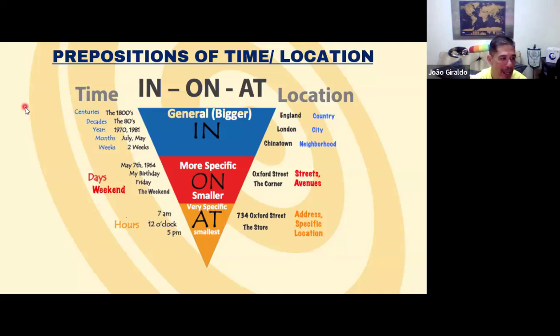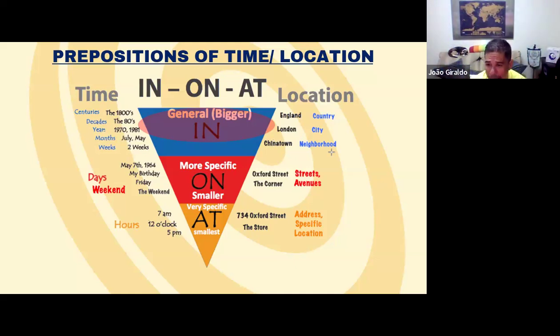So, for example, if you are talking about something very big, very generic, we are going to use in. In terms of time, for example, in the 80s, in July, in May, in April, in November, because it's very generic, very big, okay? Very not specific. So when you have something very big, very generic, you are going to use in.